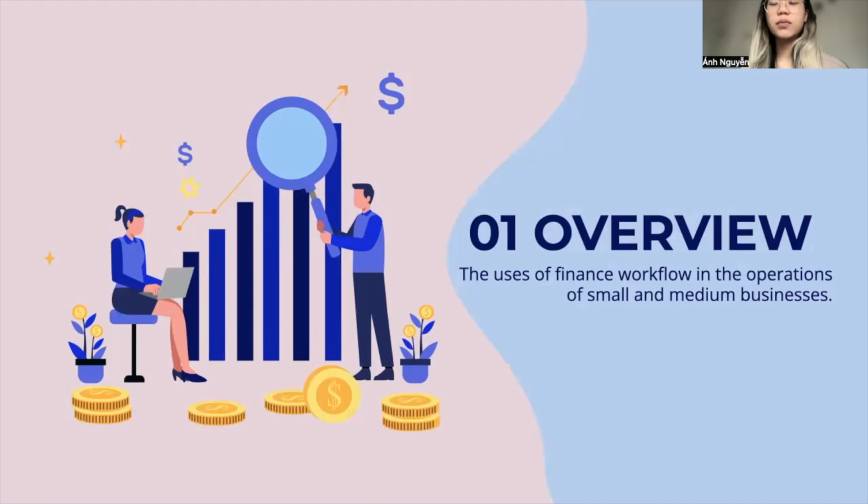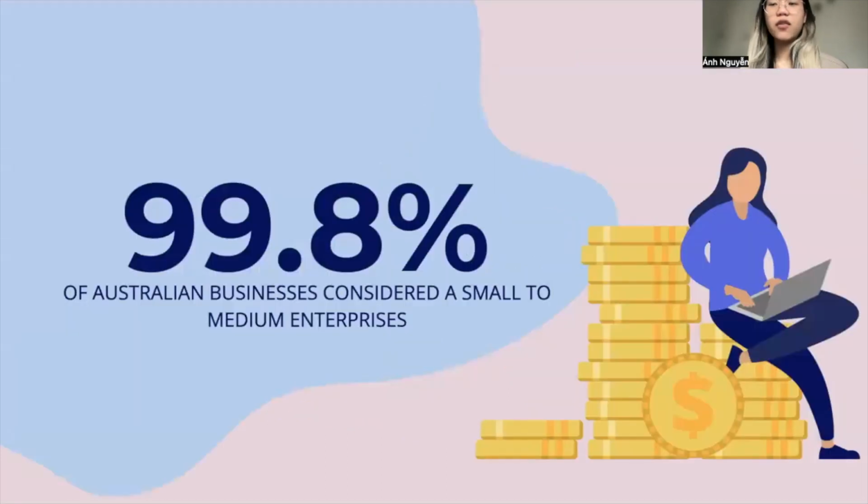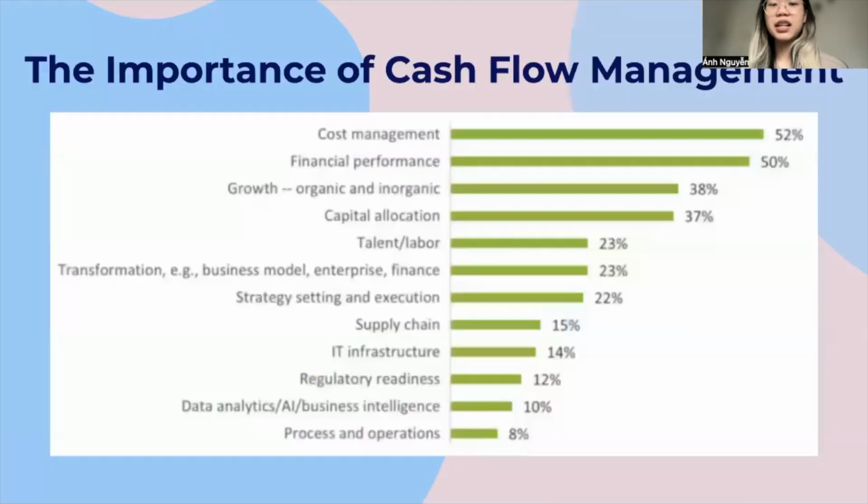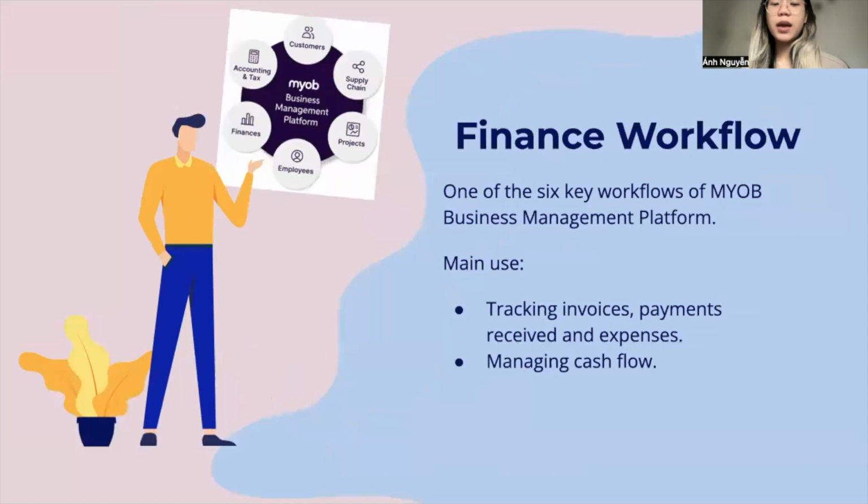can help Australian business. 99.8% of the Australian economy consists of small and medium business, and more than 50% of these business owners agree that cost management and financial performance are the most important aspects of managing a business. The financial workflow of the MYOB Business Management Platform is created to help business with cataloging their invoice financing, payment receipt, expense tracking and coding, as well as managing their cash flow.